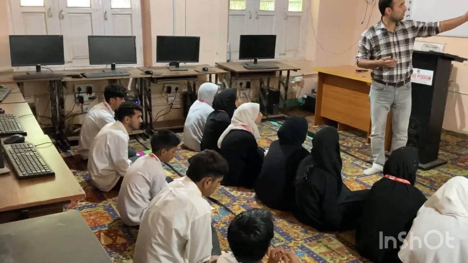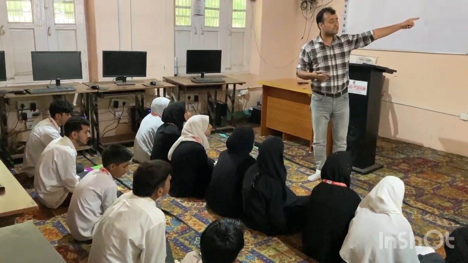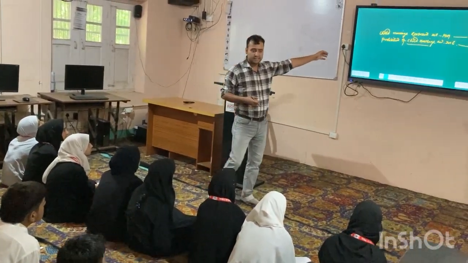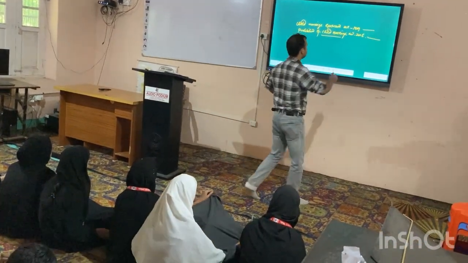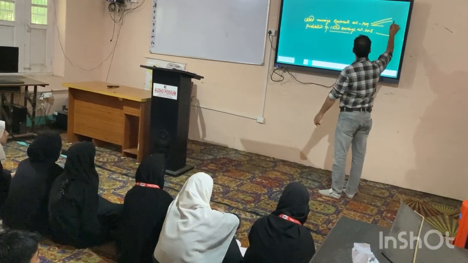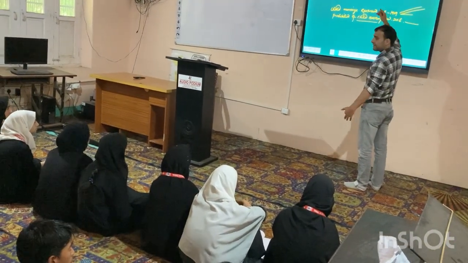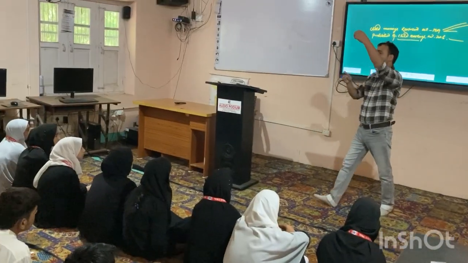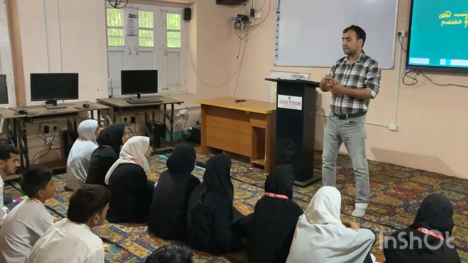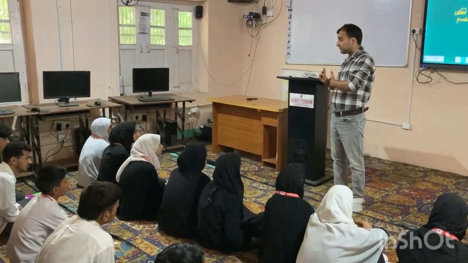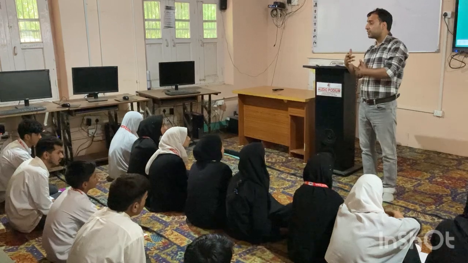If we talk of the Child Marriage Restraint Act 1929, the limit was 14 for girls and 18 for boys.